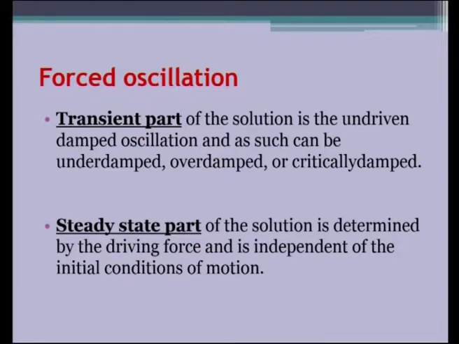The transient part of the solution is the undriven damped oscillation, and as such can be underdamped, overdamped and critically damped, because the e power minus gamma t governs it. The steady state part of the solution is determined by the driving force and is independent of the initial condition of the motion, because this will sustain, this will exist for a long time, that is why the name is steady state part. This will only last long in the oscillating system.